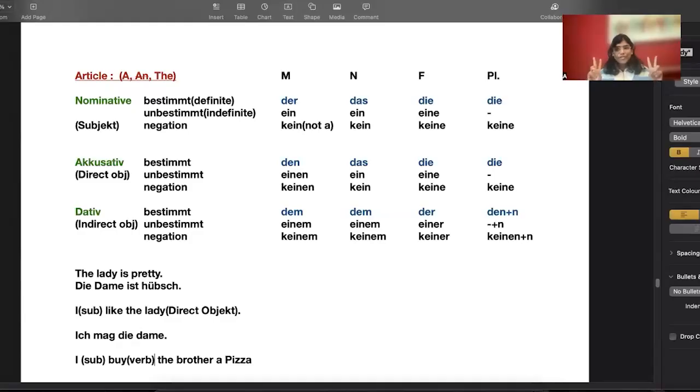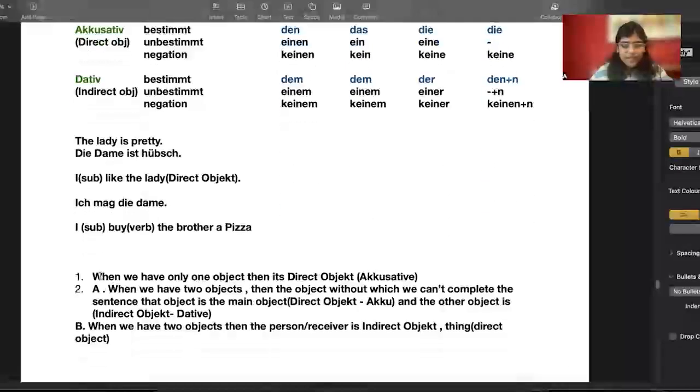Now we have two objects, one is brother and one is pizza. When we have two objects, how do we understand which is the direct object and which is the indirect object? When we have only one object, that is a direct object. So here we had only one object in the earlier example, the lady, and it was a direct object. But now we have two objects, brother and pizza. Then the object without which we can't complete the sentence is the main object.